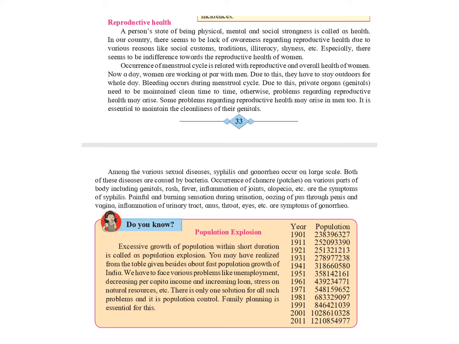Though you have learnt about this in detail in geography, here just to give you an introduction, the excess growth of population within a very short duration is called population explosion. We know that excess population is not only causing a heavy burden in family life, but it is also a heavy economic burden for any country. That is the reason we not only have to be aware of our reproductive health, but as a family, we also have to adopt family planning so that the family size remains small and it's a better and healthier family. Thank you. That completes your lesson and we'll be discussing the question answers now.